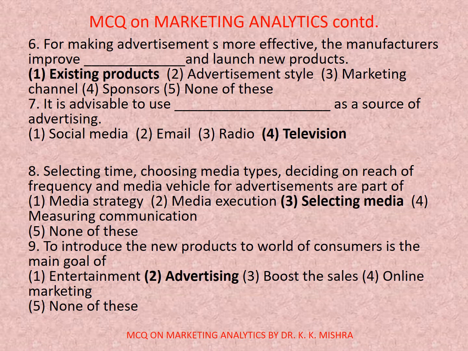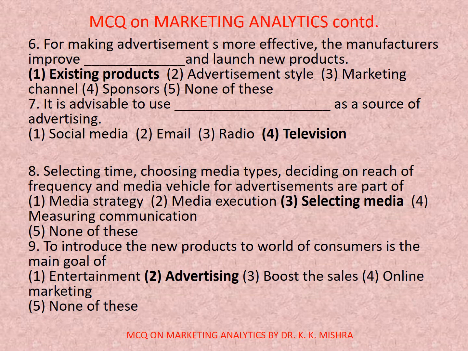Question number 6. For making advertisement more effective, the manufacturers improve, test, and launch new products. Options are 1. Existing products, 2. Advertisement style, 3. Marketing channel, 4. Sponsors, 5. None of these. Correct option is 1. Existing products.